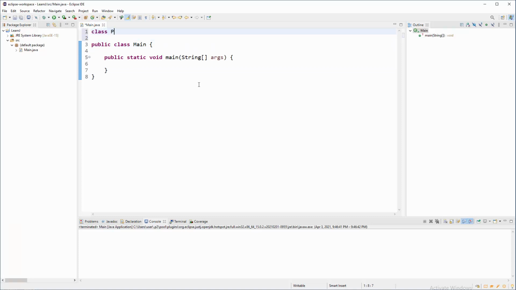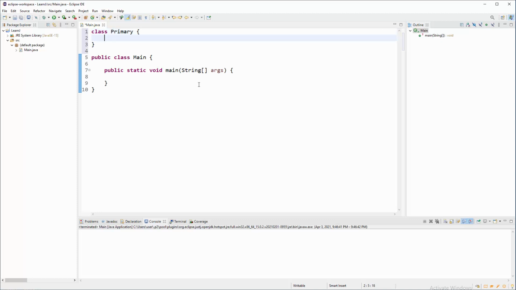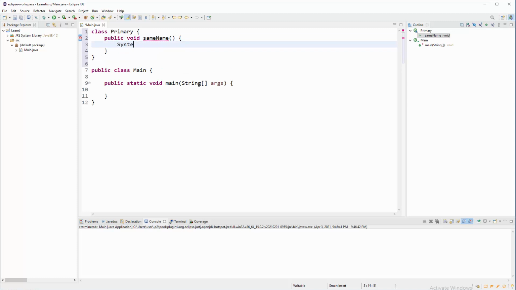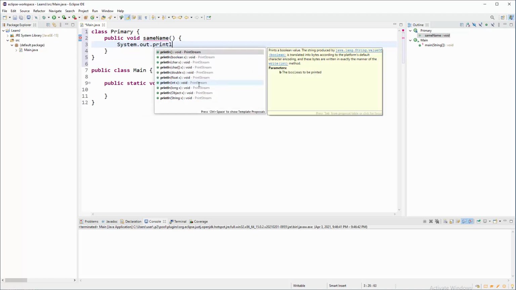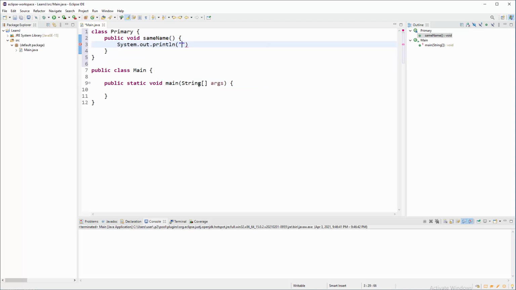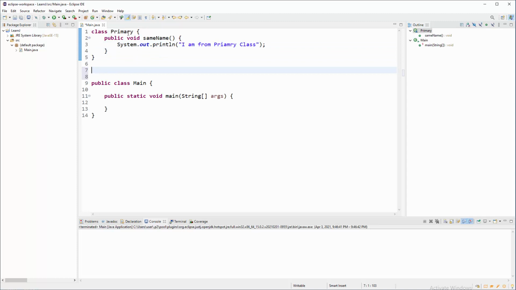Class primary, and in here we are going to have public void. Name will be the same name or something else, it's up to you, and the operation will be System.out.println, something usable and understandable. I am from primary class, semicolon. Don't forget that because it is important in languages like C++, C#, Java, not so much in Python. Anyway, this is a parent class.